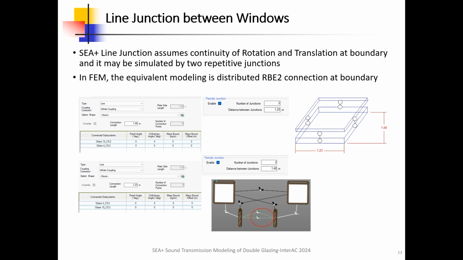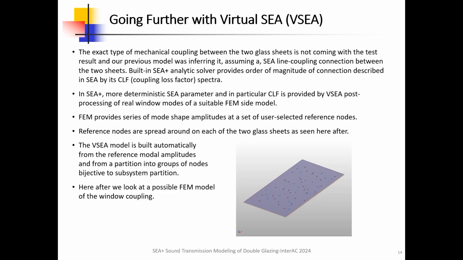Designing line junction between windows. C+ line junction assumes continuity of rotation and translation at boundary, and it may be simulated by two repetitive junctions, one for x-axis boundary and another one for y-axis boundary. In FEM, the equivalent modeling is generated by distributed RBE2 connections at boundary.